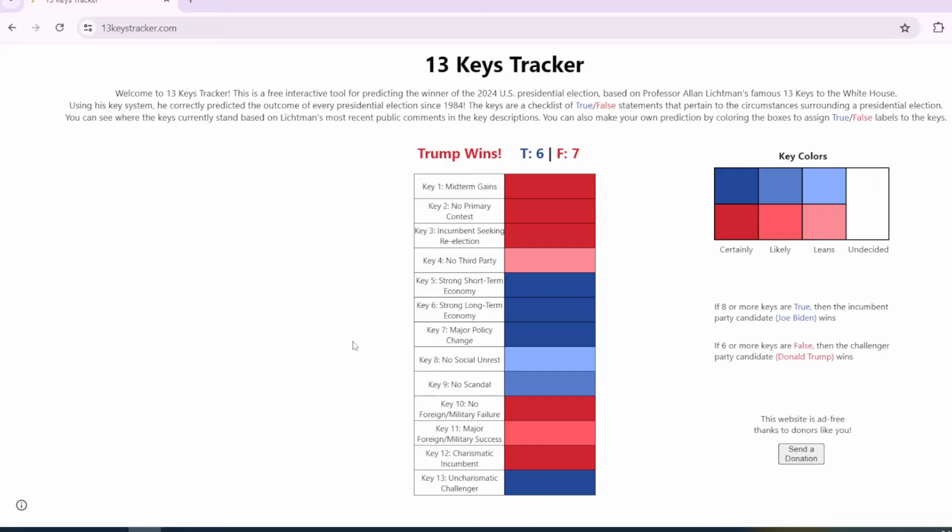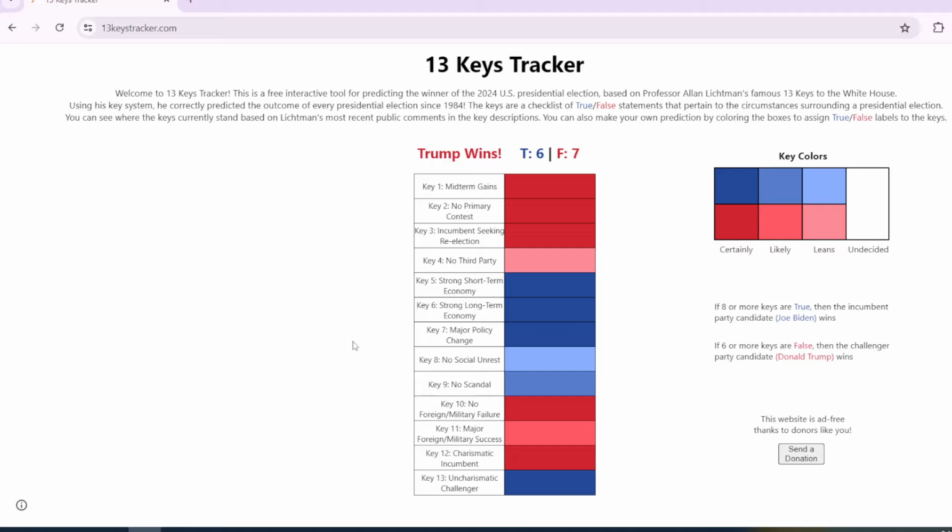So let me know your overall thoughts in the comment section down below. So do you think if Joe Biden drops out or he is replaced forcefully, that Donald Trump would win the election? Because according to this model, Donald Trump will win the election if Joe Biden is replaced because the Democratic Party loses no primary contest. They lose the incumbent seeking re-election. And so that will also benefit Donald Trump. So that is pretty much it.